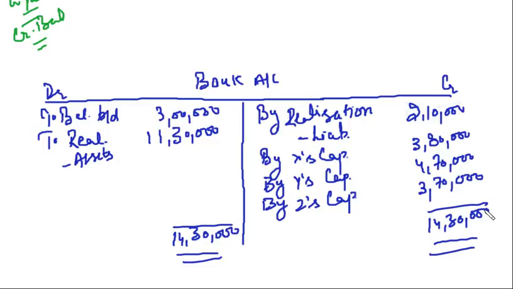Right? In dissolution, remember this, there will never be a balance carried down, neither in the partner's capital account, nor in the bank account. Because if we say balance carried down, where are we going to take this balance? We are closing our balance sheet. So either the accounts will match, or in case of partner's capital, it will be the payment that is to be made to partner. Is this clear, friends?